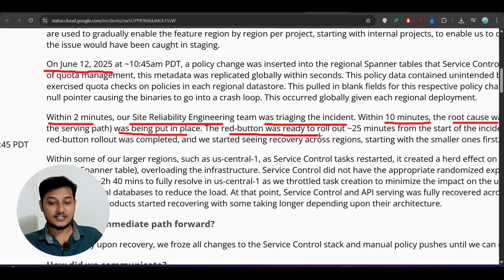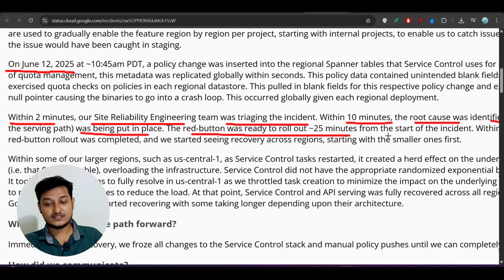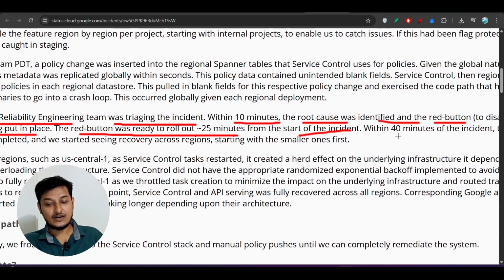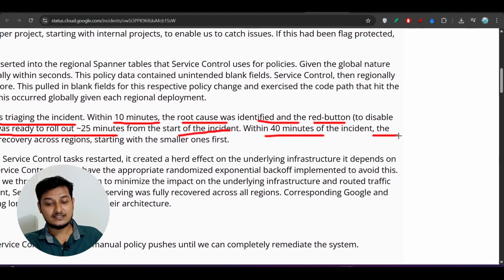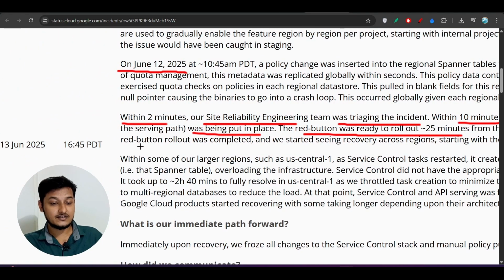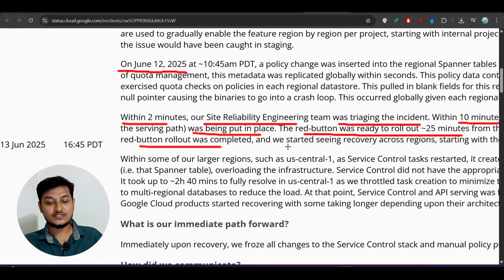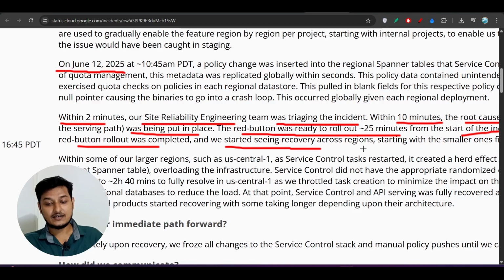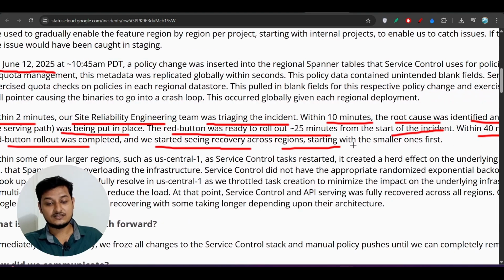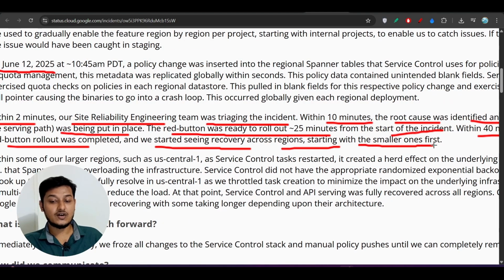The red button was ready to roll out 25 minutes from the start of the incident, and within 40 minutes of the incident, the red button rollout was completed, and we started seeing recovery across regions, starting with the smaller ones first. Means they have introduced that feature flag, and they are actually experimenting, or they will experiment that feature with the smaller group first.